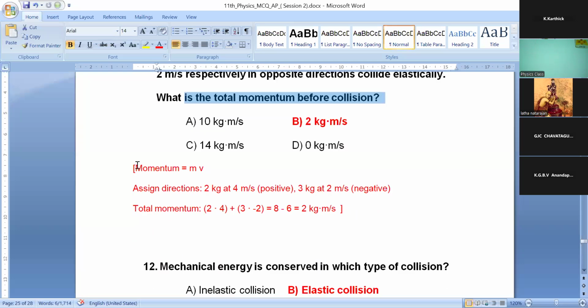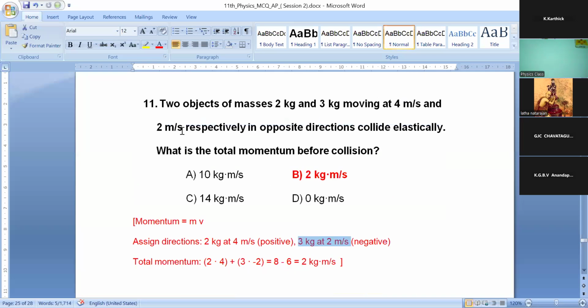Okay, clear. So already you know that momentum is m into v, mass into velocity. So you can assign the directions. The 2 kg at 4 meter per second, you can take as the positive direction, and the 3 kg at 2 meter per second as negative direction, because it travels in the opposite direction.